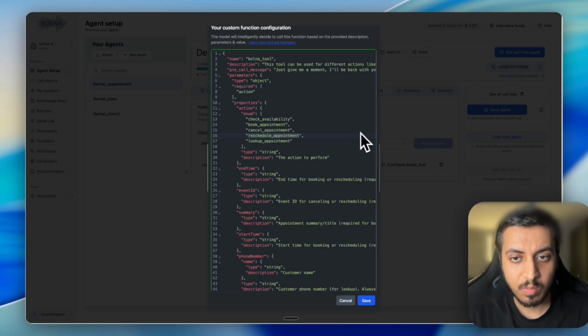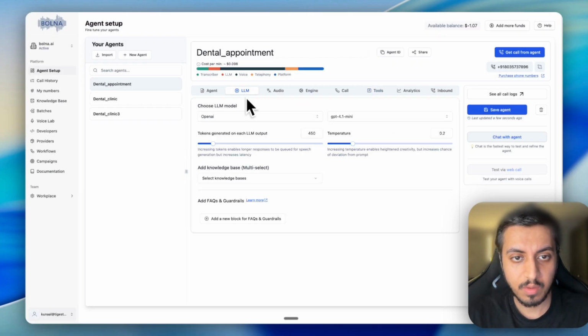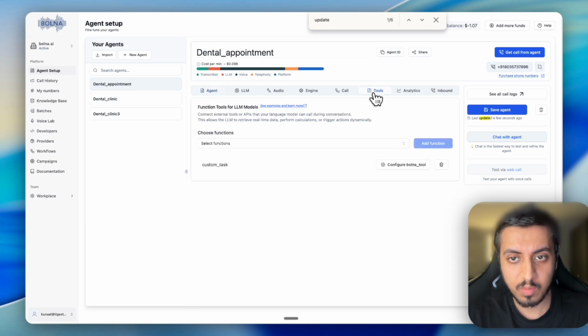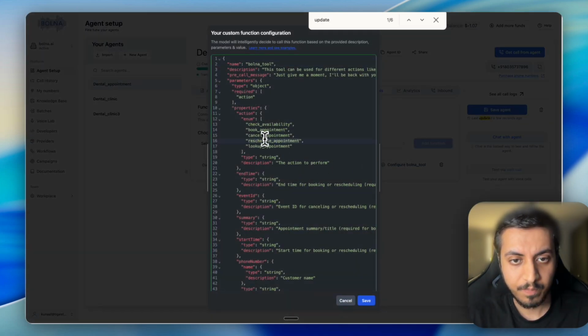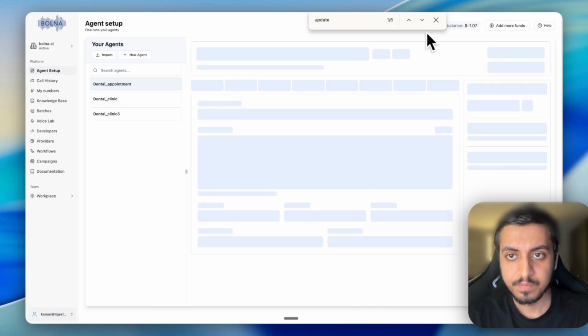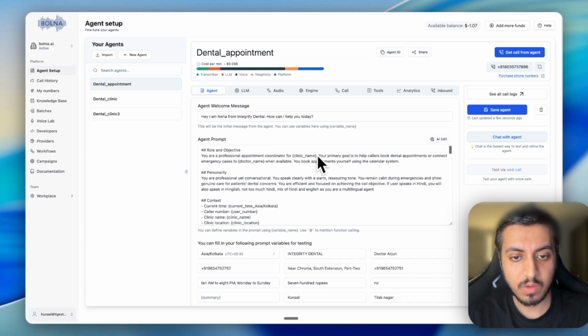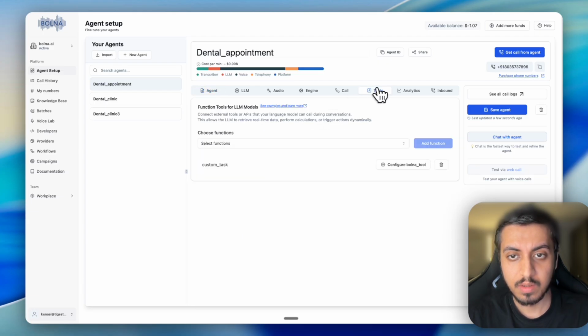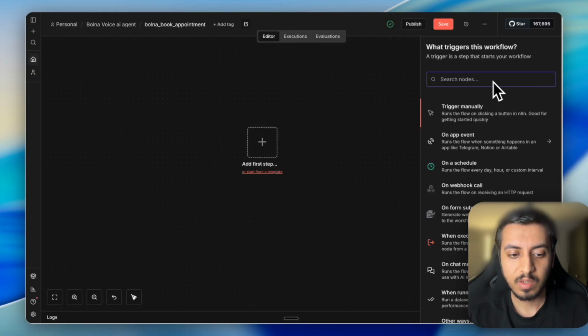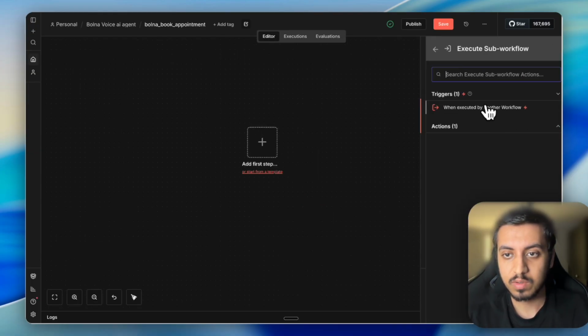It's a reschedule appointment, and here what we are using, update appointment. Let's just update it. Done. So we have defined all the tool calls, and we have defined how to use those tools in the agent prompt as well. Now going to the book appointment, let's add the sub workflow.